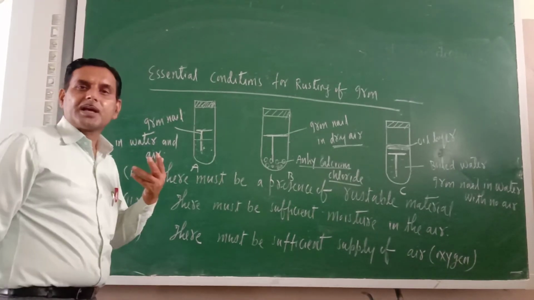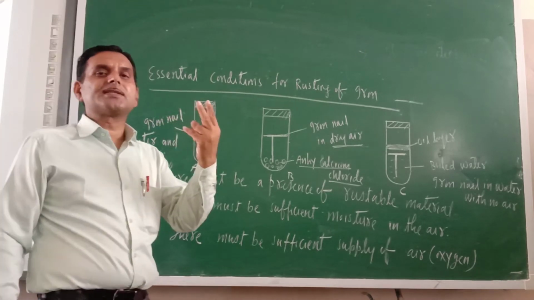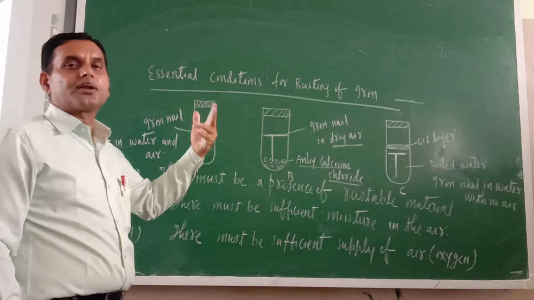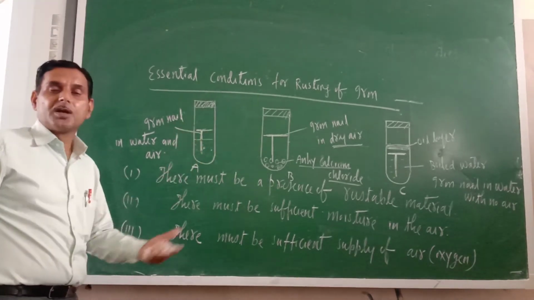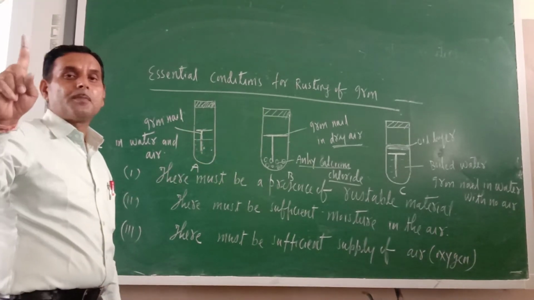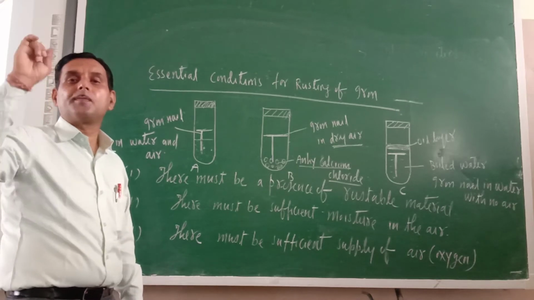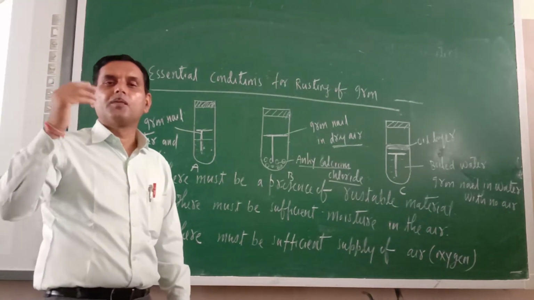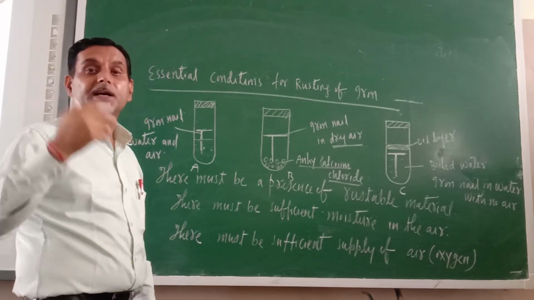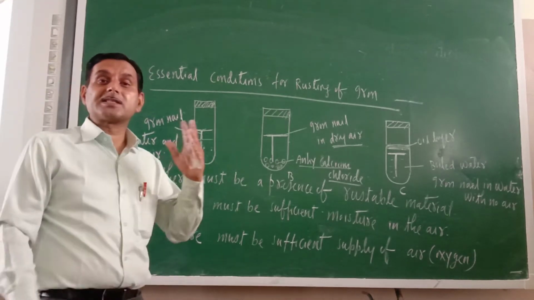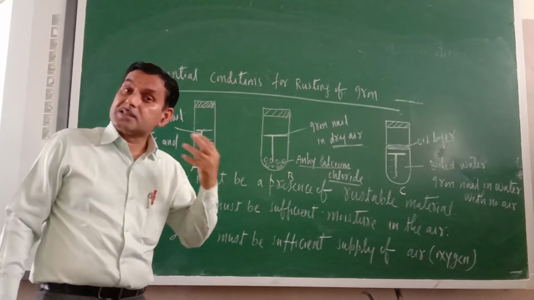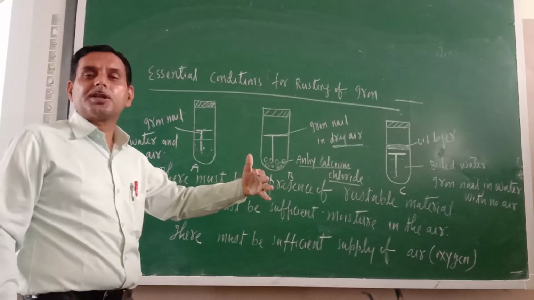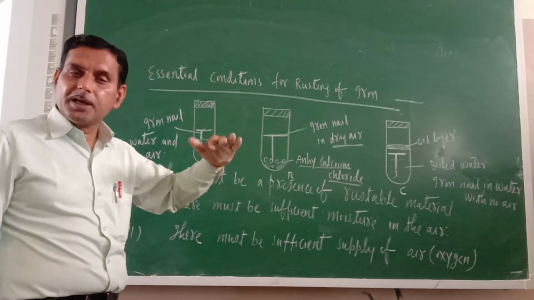So we can say that mostly two essential conditions for rusting are there. What are the two essential conditions? Number one, there must be a sufficient amount of moisture in the air. Moisture means water vapor. Water vapor must be present in the air. That is the first condition. What is the second condition? There must be a sufficient supply of air. If air is not there, the rate of rusting would be less.